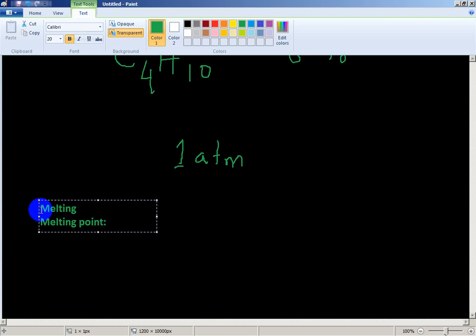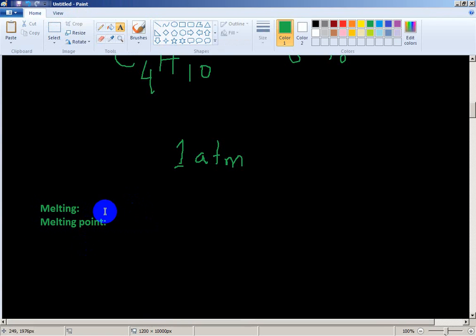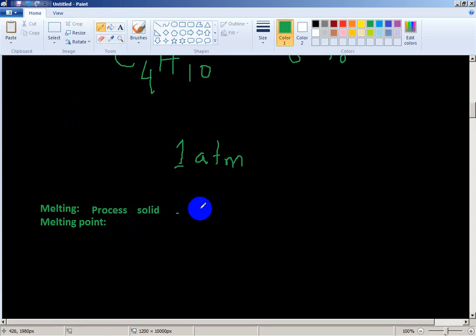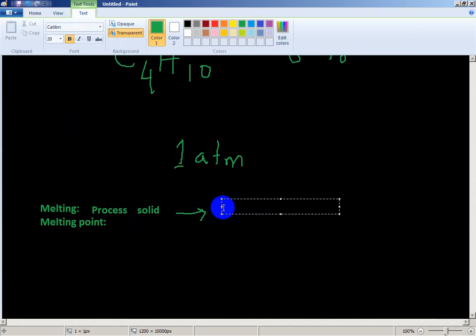Melting of ice into water is a process, and in this process the solid turns into liquid.